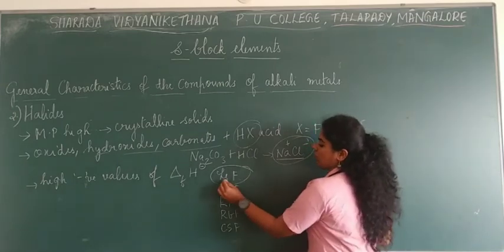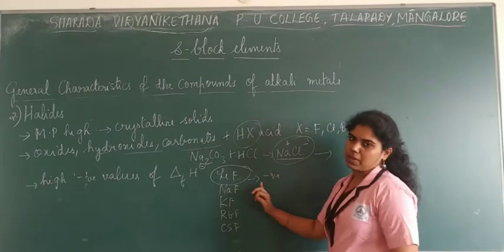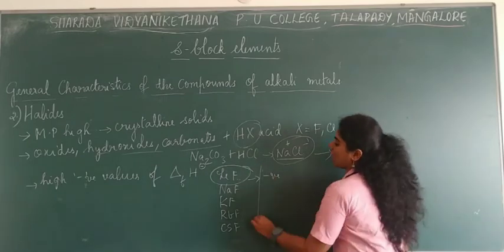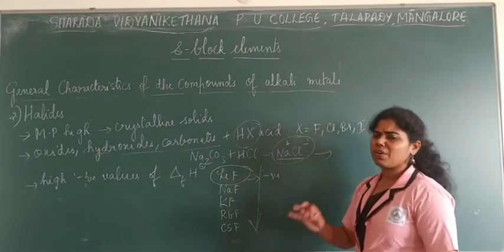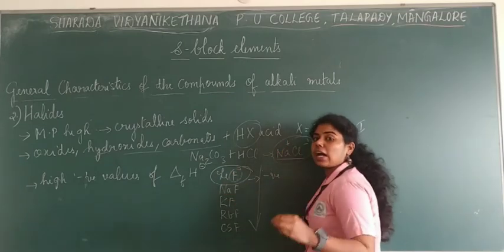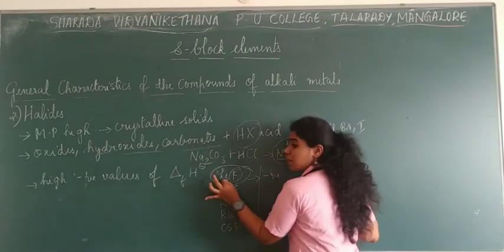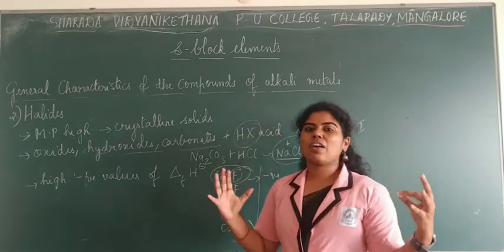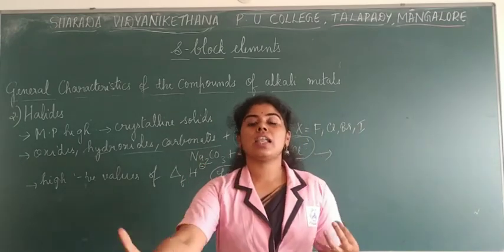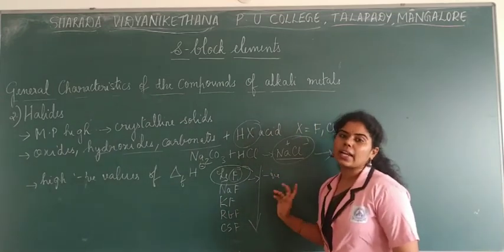Especially lithium fluoride, the first compound, will have a high negative value of enthalpy. But as you go down the group, the negative value keeps on decreasing. Very important to be remembered. As you all know, fluorine is first of all a highly electronegative element, and lithium, due to its exceptionally small size, forms a stronger bond. Due to this formation, a large amount of energy is released, which is considered a highly negative value.